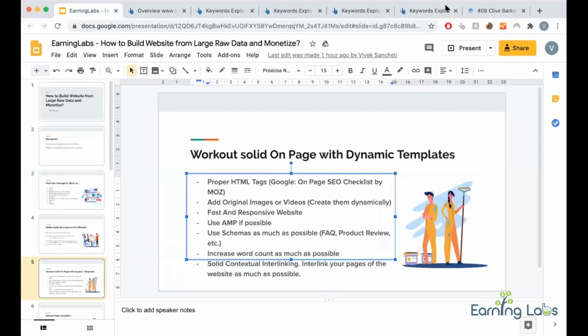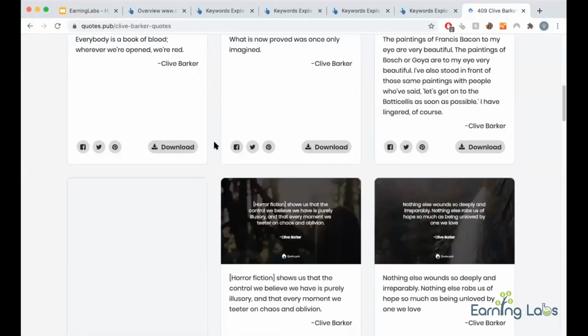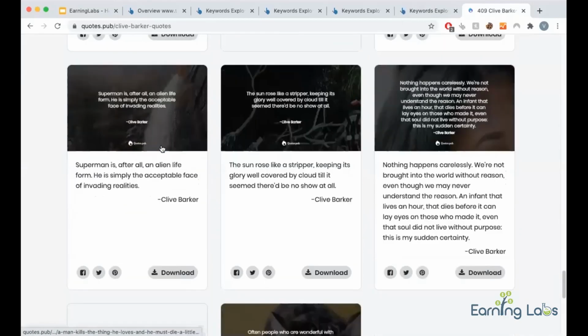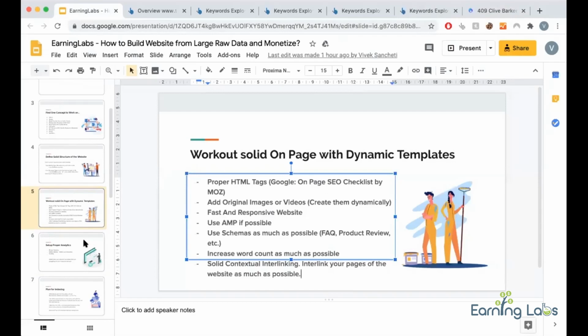I missed keyword density in this, but try to have your main keyword once in the title, once in the description, and as many times in the page as possible. Okay, so this is about on-page SEO. Now let's go to the next thing.